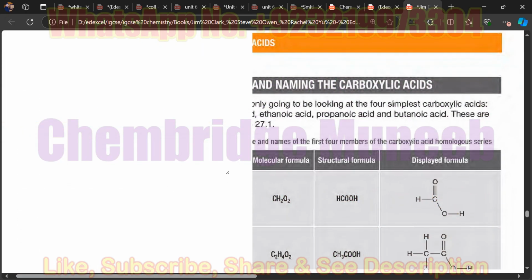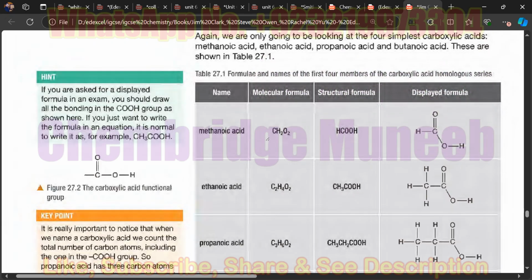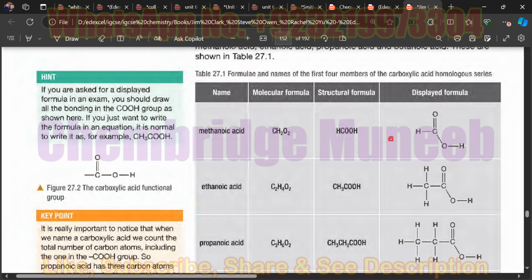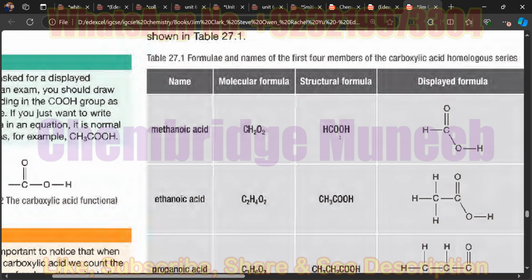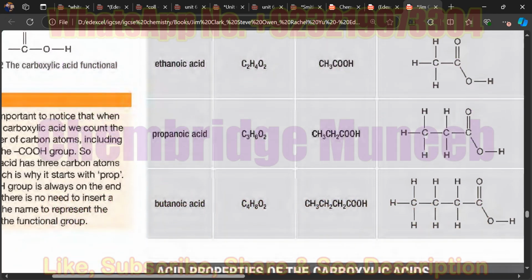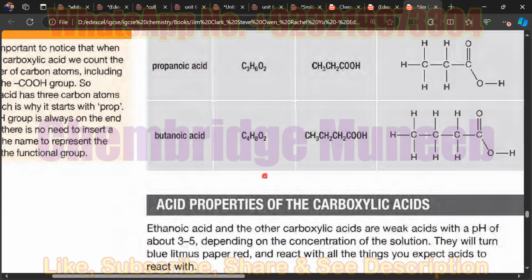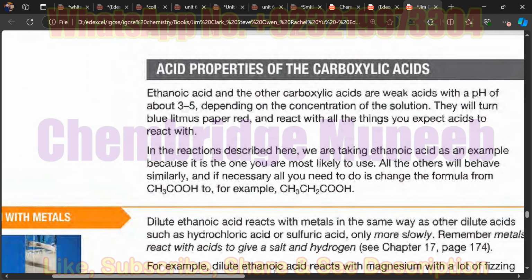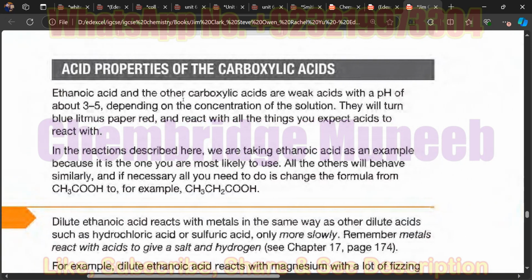Now something about the naming. How can we name some of the carboxylic acids? Just like in the previous cases of the organic compound, you have to give the names according to the number of carbon atoms present. For example, if there is just one carbon atom, then you will say methanoic acid, and when there are two carbon atoms, you will say ethanoic, for three you'll say propanoic, and butanoic acids. I hope it's clear. Yes, it's clear. Okay, then next about the properties of the carboxylic acids.